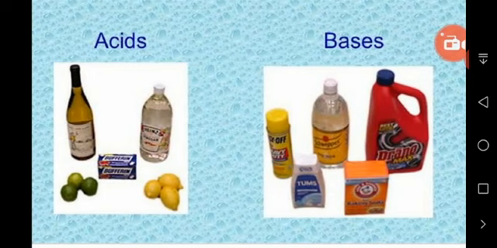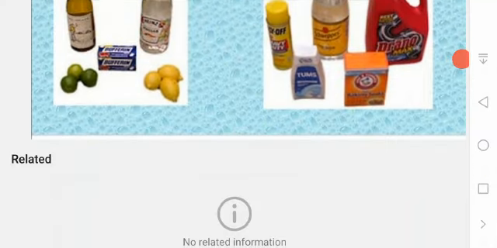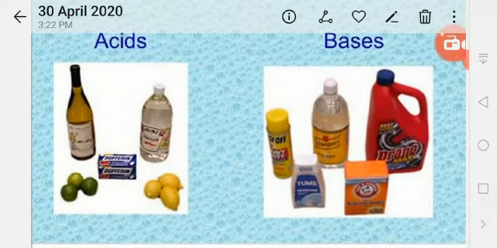Now we learn about weak acids, which are the opposite of strong acids. Acids that dissolve in water and produce fewer hydrogen ions are called weak acids. There are two subgroups: concentrated acid and dilute acid. Concentrated acid has a large amount of acid and less water, whereas dilute acid contains a large amount of water and a low amount of acid. These are called dilute acids.